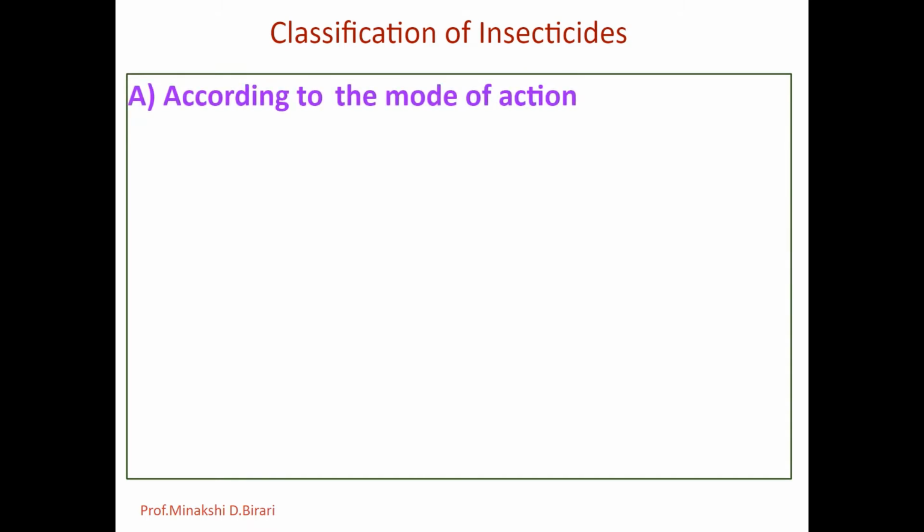First of all, the classification of insecticides according to the mode of action, that means according to the method of utilization.